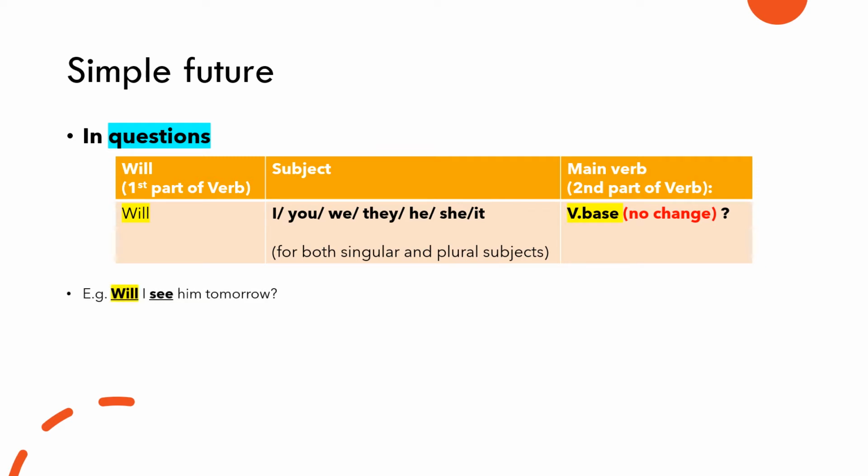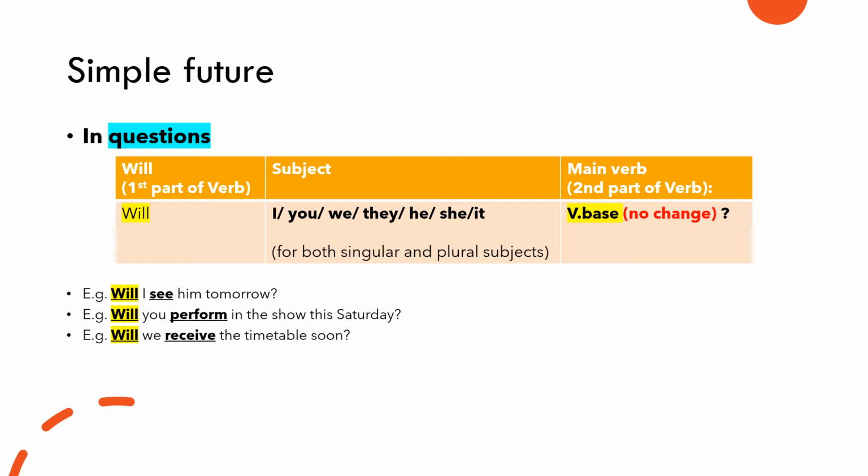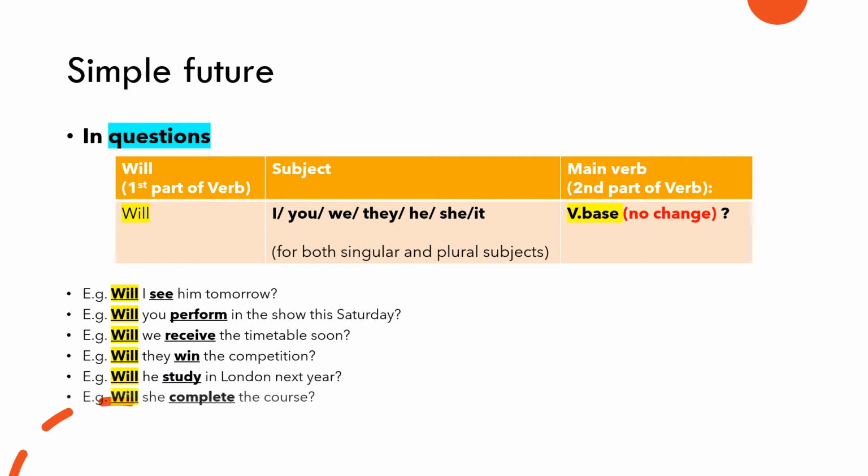Example sentences. Will I see him tomorrow? Will you perform in the show this Saturday? Will we receive the timetable soon? Will they win the competition? Will he study in London next year? Will she complete the course? Will it be a great trip? Remember, we do not change the second part of the verb. We keep it in base form.